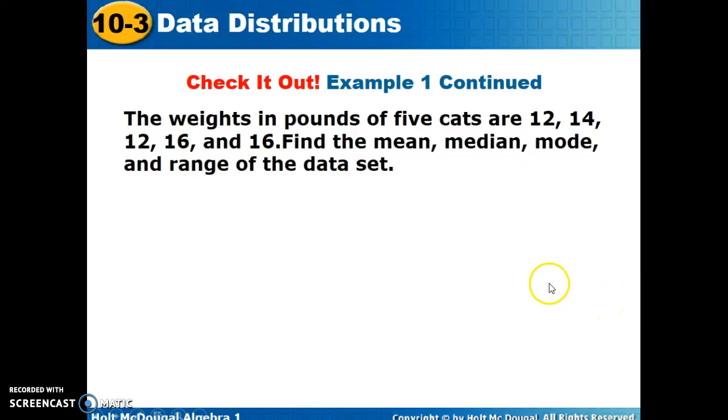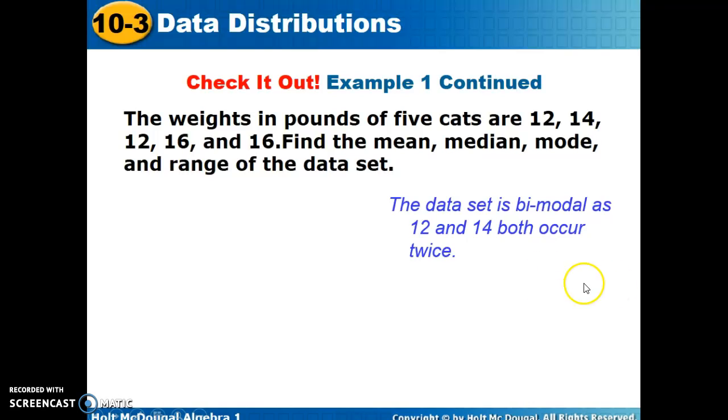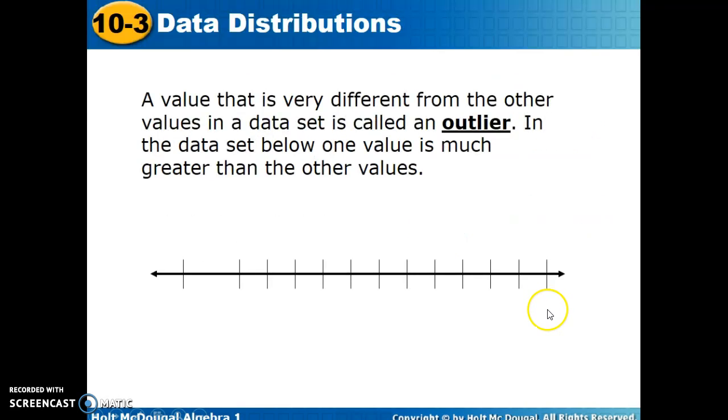Now we're going to find the mode. Because 12 and 14 both occur twice, we have a bimodal set of data. We have two modes, and so we list them both, 12 and 14. And the range from smallest to largest is 4.